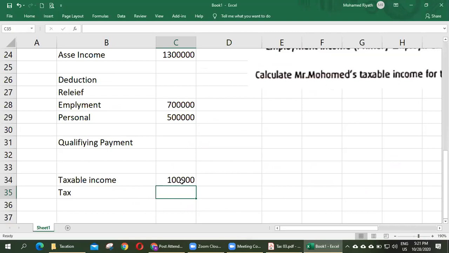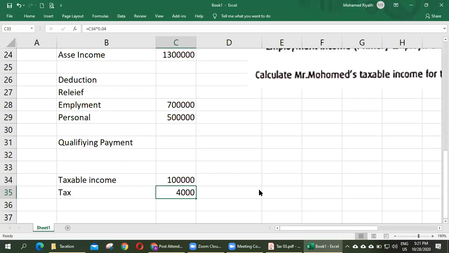So up to the first 600,000, the tax rate is 4%. Therefore, tax will be 100,000 into 4%, 0.04. So the income tax is 4,000. Clear?